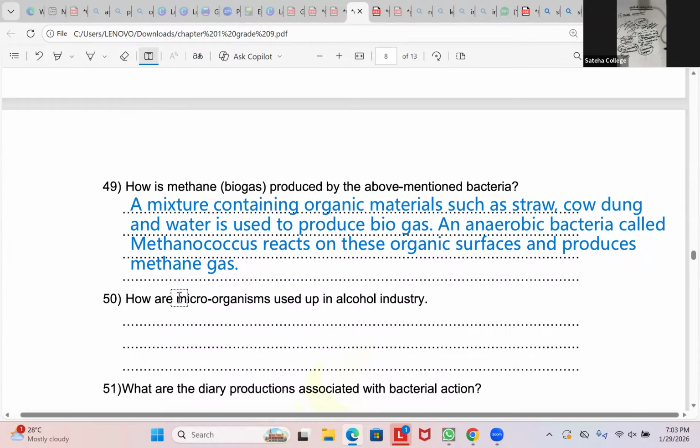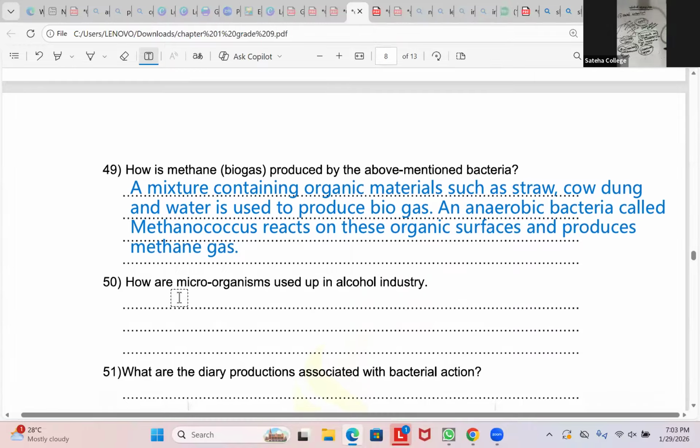They're asking how are microorganisms used up in alcohol industry. So yeast is a microorganism which reacts with sugar solution. Due to the activity of yeast in sugar solution, alcohol called ethyl alcohol is produced. So remember, microorganisms are used up in alcohol industry as well. We are just giving an example to show that. Is that clear? So you can write there, yeast is a microorganism.